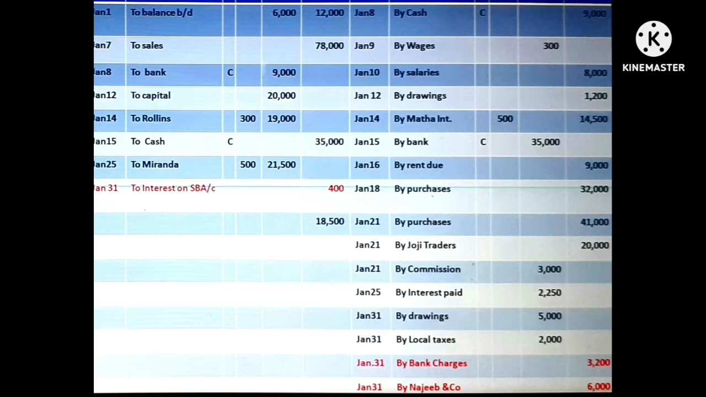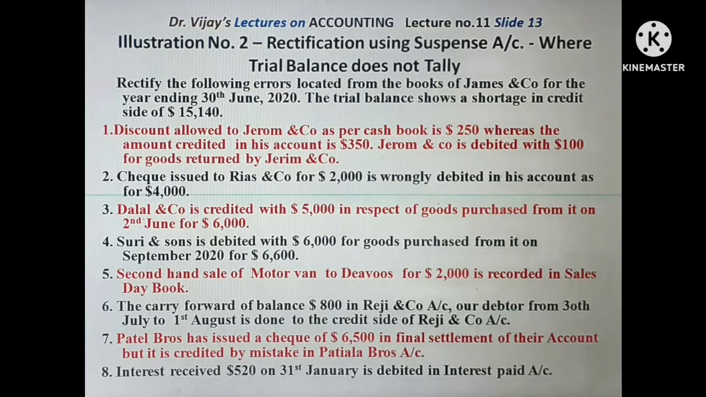And look on the credit side bottom. January 31, by bank charges $3,200. In the same way, this entry has come in the passbook. Now it is shown in the cash book also, in the bank column credit side. So the corresponding debit will come in bank charges account, debit side. Now January 31, by Najib and Company $6,000. This was a wrong debit given in the cash book debit side bank column, which is cancelled through this credit given on the credit side bank column.